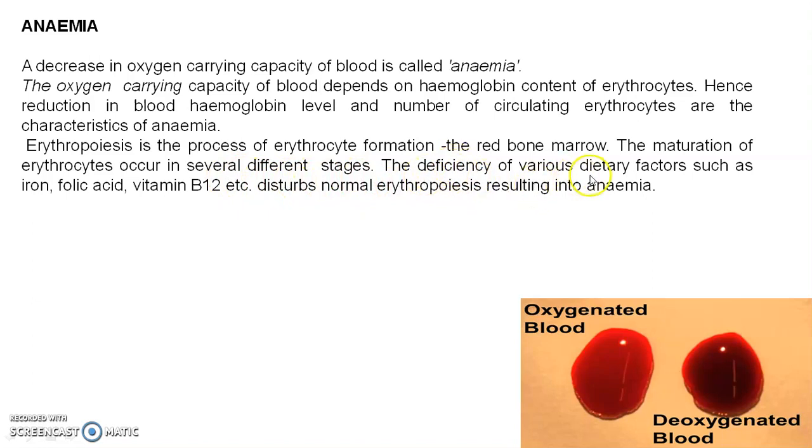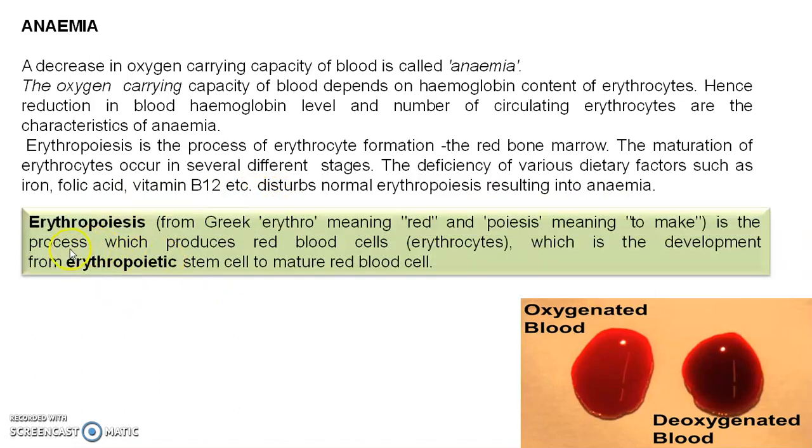The deficiency of various dietary factors such as iron, folic acid, and vitamin B12 disturbs the normal erythropoiesis, resulting in anemia. These are some factors responsible for anemia: dietary factors like iron, folic acid, vitamin B12. If a person has a deficiency, then that person will be anemic.